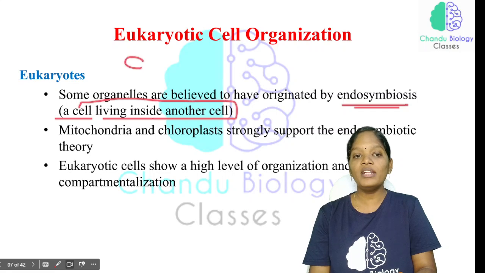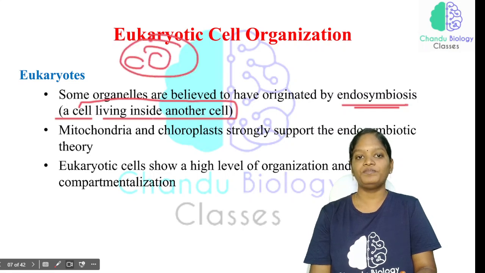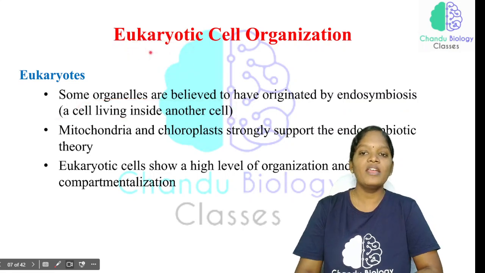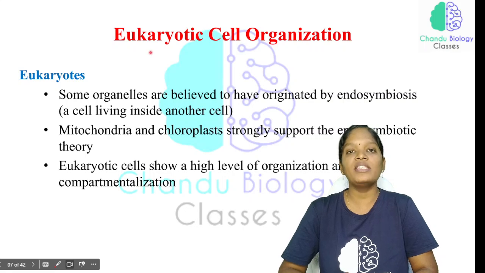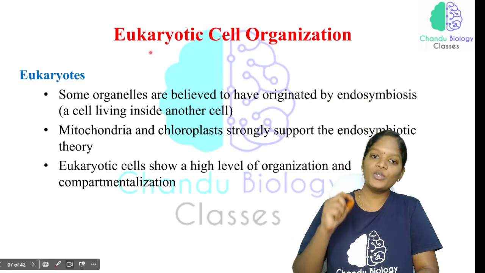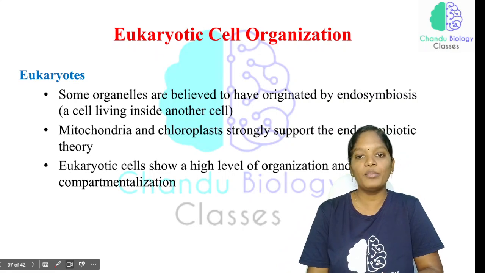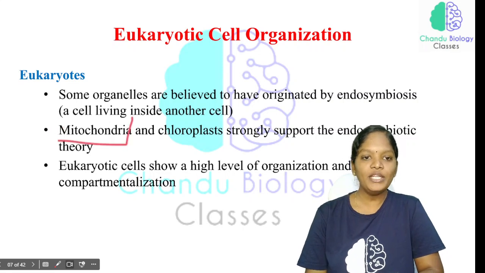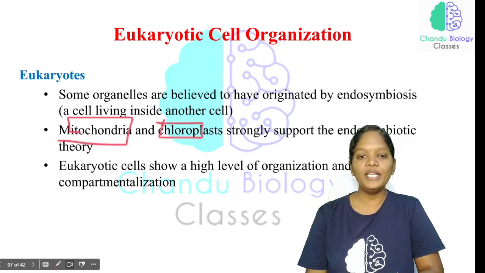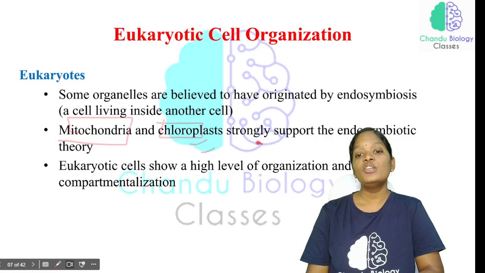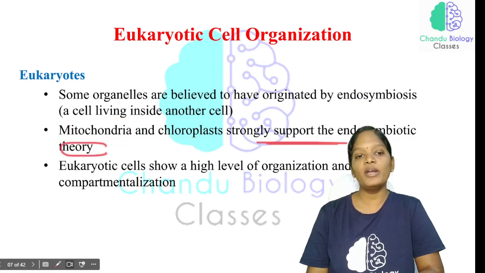That is how cell organelles are organized, under the theory called the endosymbiotic theory. So what are the very important organelles which support the endosymbiotic theory? Mitochondria and the chloroplast. These strongly support the endosymbiotic theory.